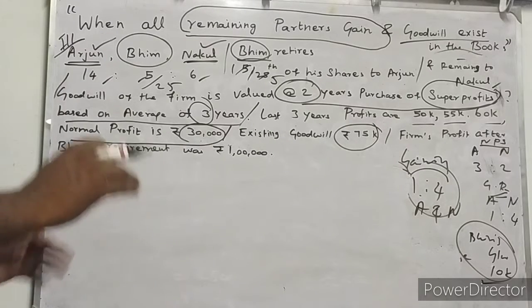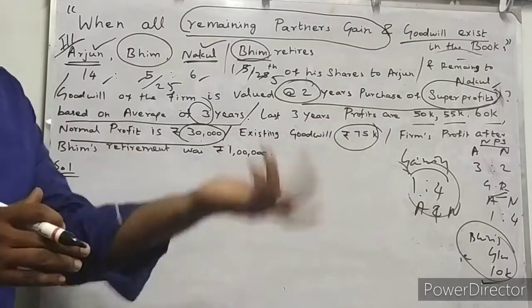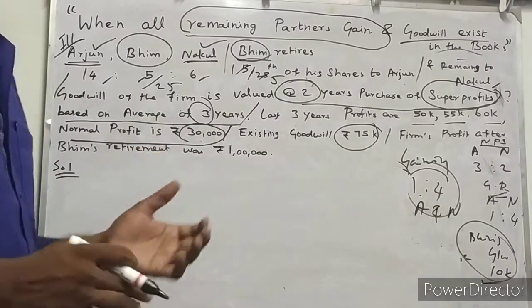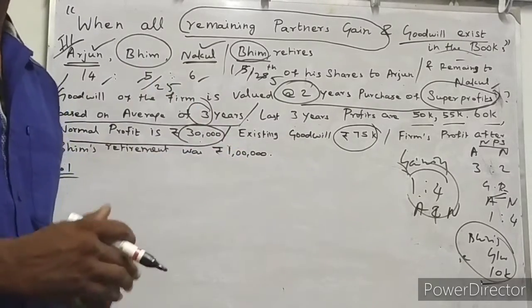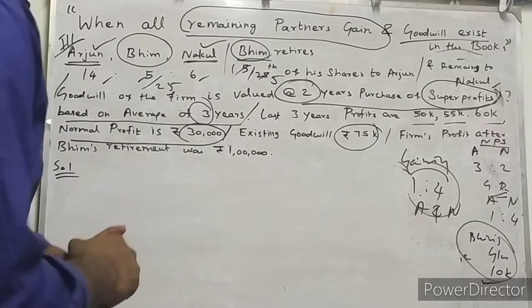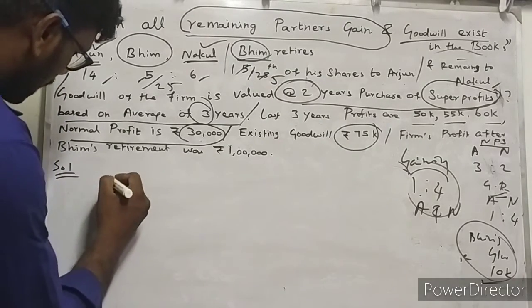So you know that while compensating the goodwill amount to the retiring partner, the continuing or gaining partners' capital accounts should be debited. Who are the continuing partners here? Arjun.